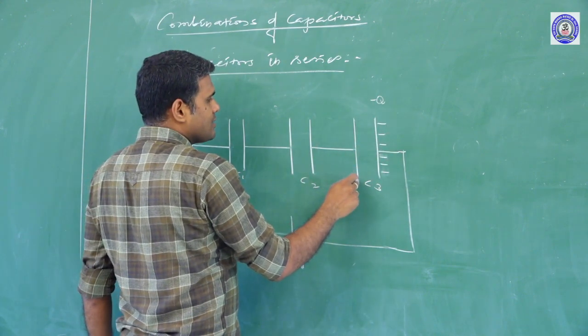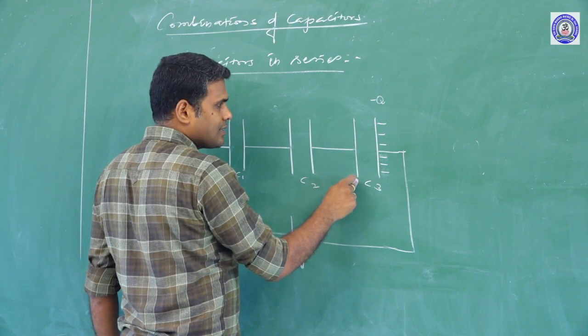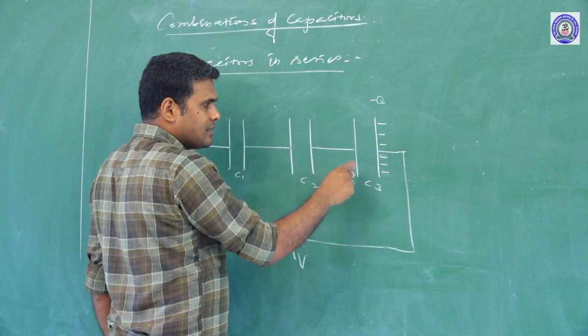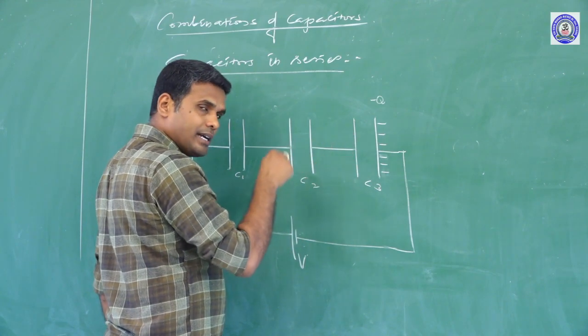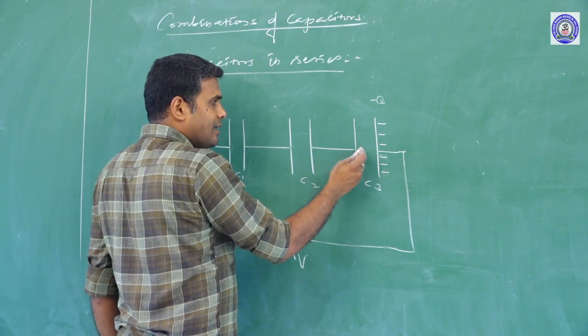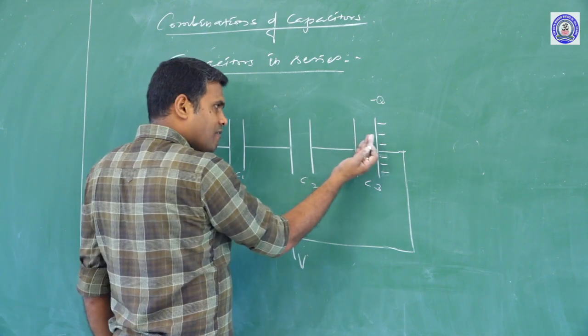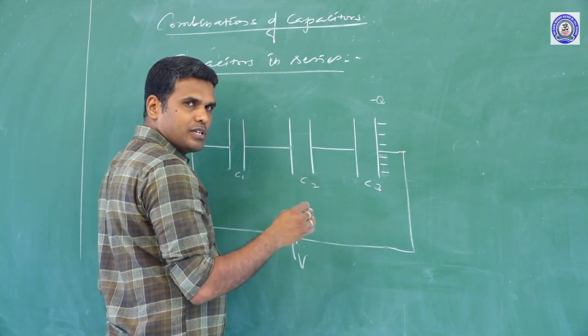The left plate is induced with positive and negative charges due to electrostatic induction. The nearer surface of the plate is induced with the positive charge. The farther end will be induced with the negative charges.